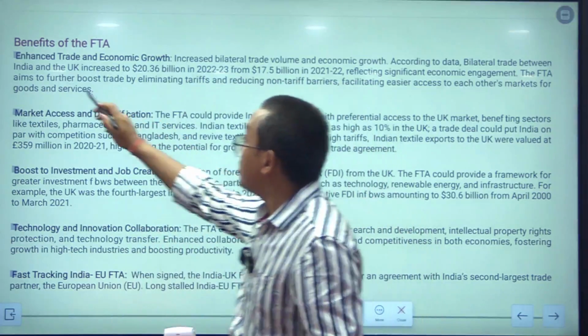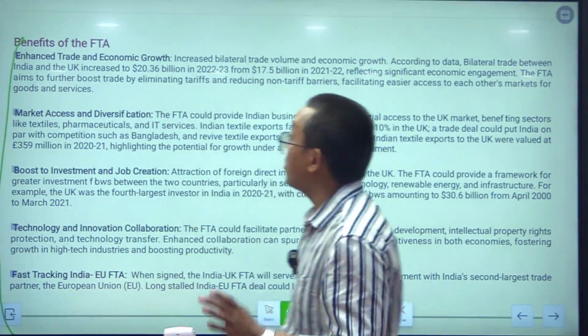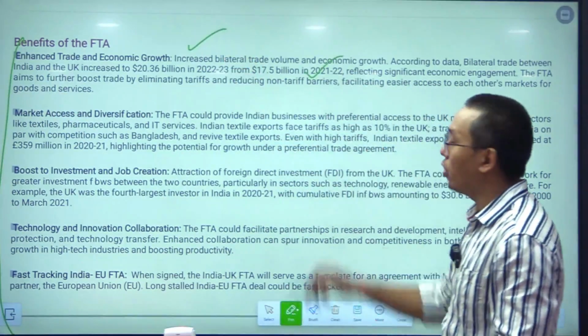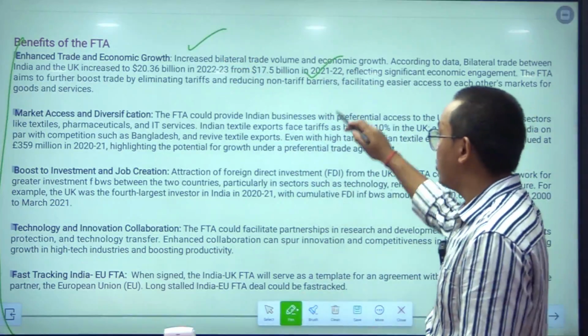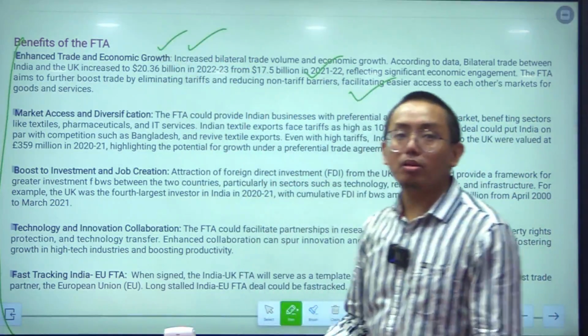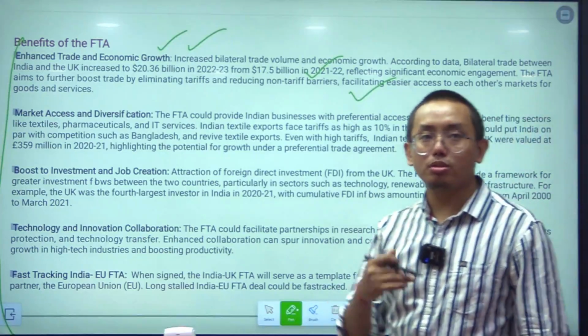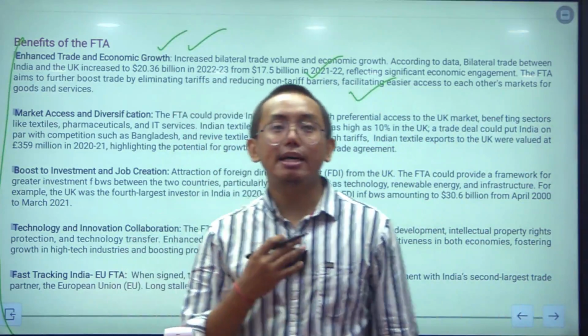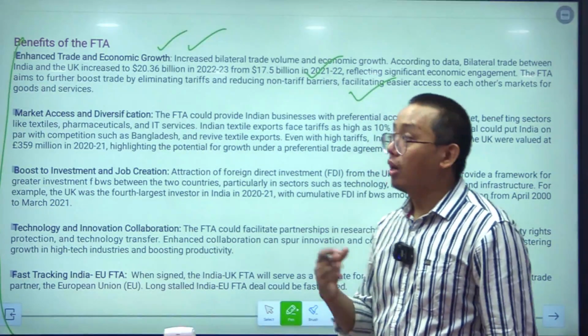Okay, and benefits of FTA with Britain. What is the benefit? Enhanced trade and economic growth. As we can see, the volume of trade increases. For this reason, trade and economic growth will be there, because the tariffs would be reduced, the customs duties would be reduced for the goods which India exports to UK.